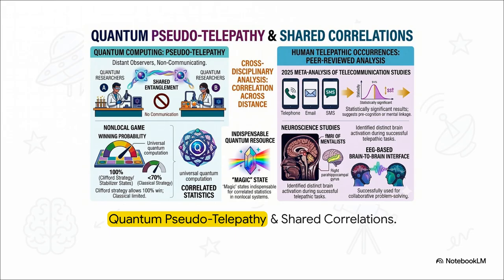Now, if consciousness truly has a quantum foundation, it totally opens the door to non-local cognition, or quantum pseudotelepathy. Cross-disciplinary analysis suggests that mind-to-mind communication might actually be possible via shared quantum entanglement. And we're seeing real, hard empirical data here. fMRI studies of mentalists showed distinct right parahippocampal gyrus activation during successful telepathic tasks. So actually, scratch that whole science fiction label, this is becoming measurable, observable neuroscience.